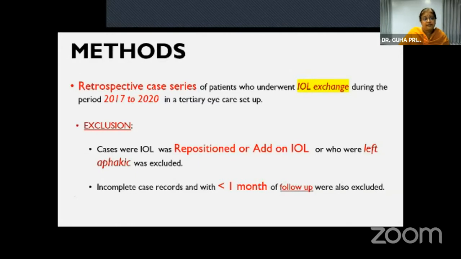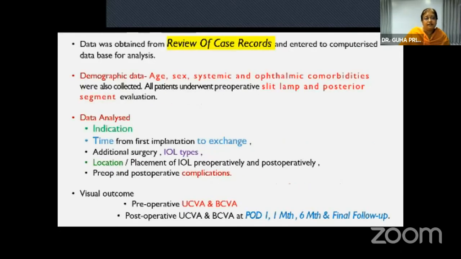Our methods included a retrospective case series of patients who underwent IOL exchange during the period 2017 to 2020 in a tertiary eye care setup. Cases where the IOL was repositioned or an add-on IOL was placed, and aphakic patients were excluded, so also patients with incomplete case records. The data was obtained from the review of case records. Demographic data was collected, and data analyzed included the indication, time interval, additional surgery, the IOL types, the location and placement of the IOL pre- and post-operatively,